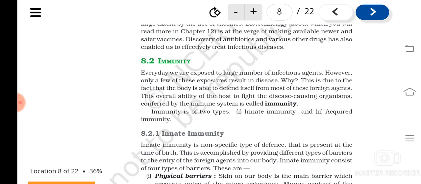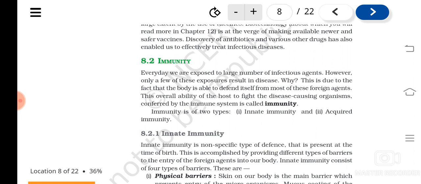In simple words, the property by which we are not getting disease every time is called immunity. When the immunity is less, or due to a decrease in immune power, we get diseases.